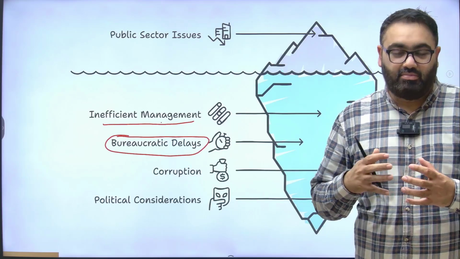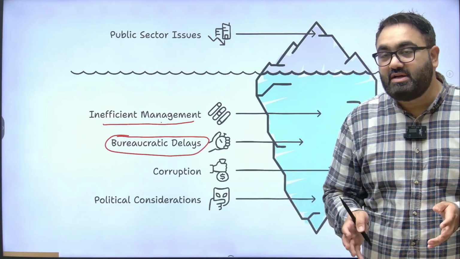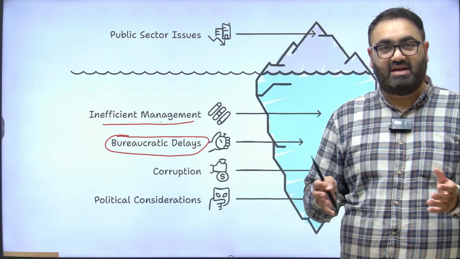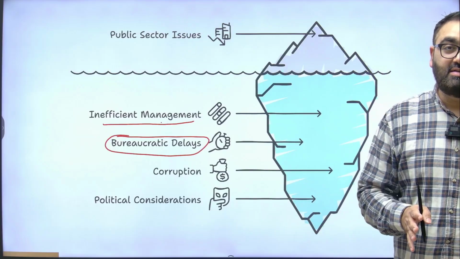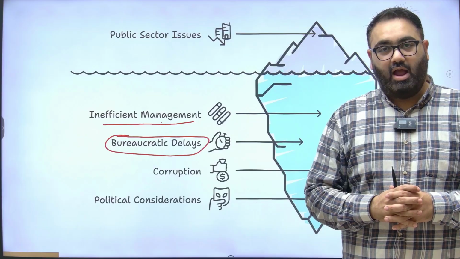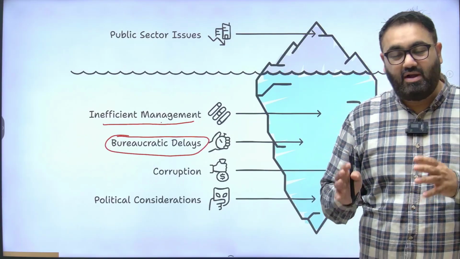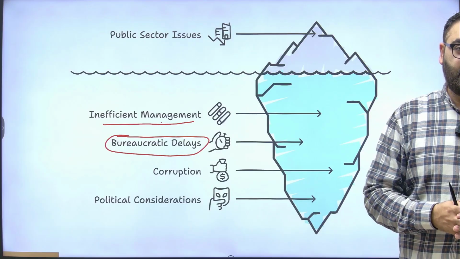So there is a lack of risk-taking appetite because they are not concerned with whether the development is taking place at a fast pace or not. Their concern is that they don't want to get caught in it. They don't want to be held responsible if something wrong happens, so they might as well delay the decision.